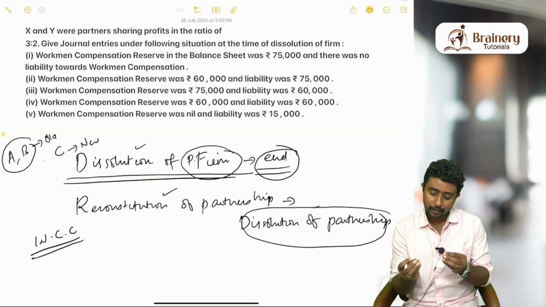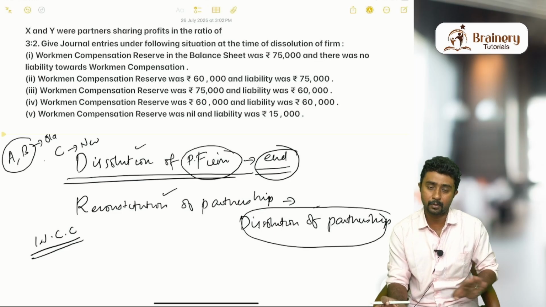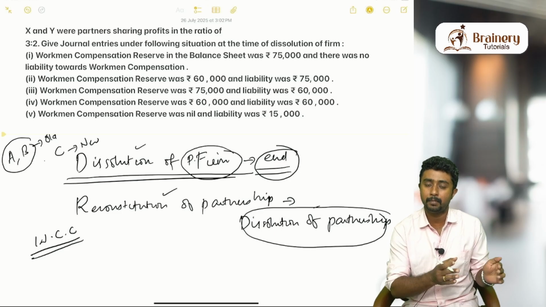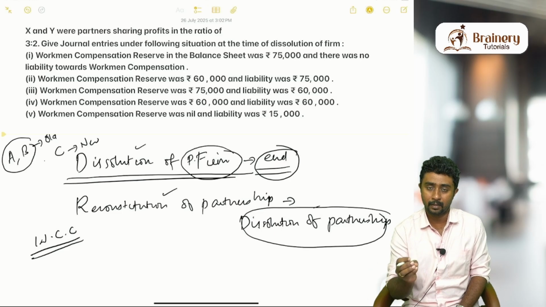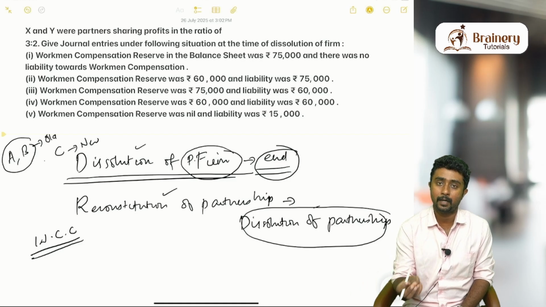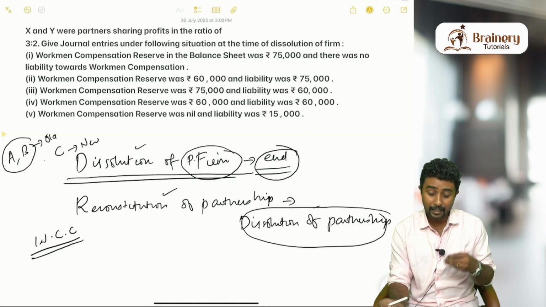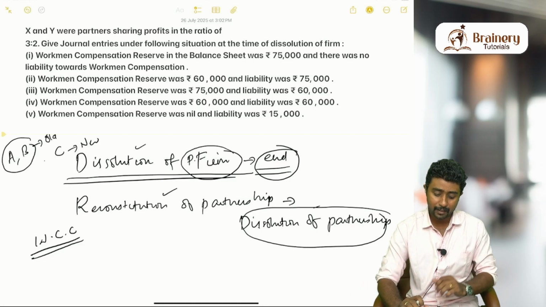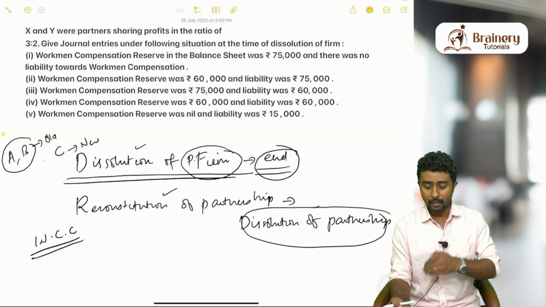Here also, when there is no claim, there is no problem. We are doing the same thing only. We will be transferring it to what? The reserve will be transferred to the old partners in their old ratio. But when there is claim, the treatment is slightly different. So now coming to this chapter,